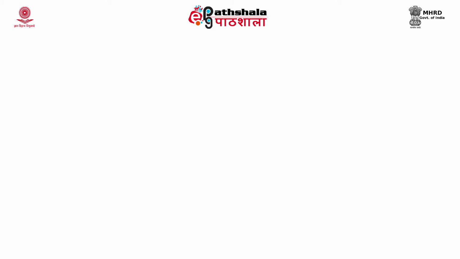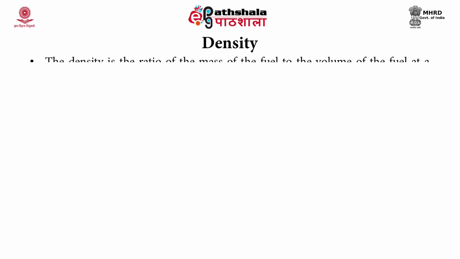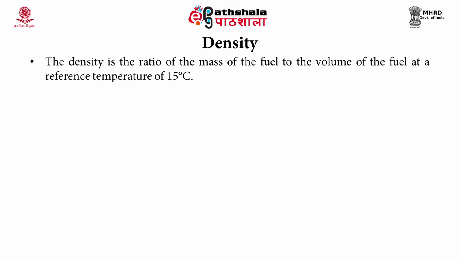Let us start with the properties of liquid fuel. The first property is the density. Density is mass by volume, that is, the ratio of the mass of the fuel to the volume of the fuel with reference to a particular temperature, and mainly 15 or 20 degree Celsius is used as the reference temperature. The unit of density is kilogram per cubic meter.